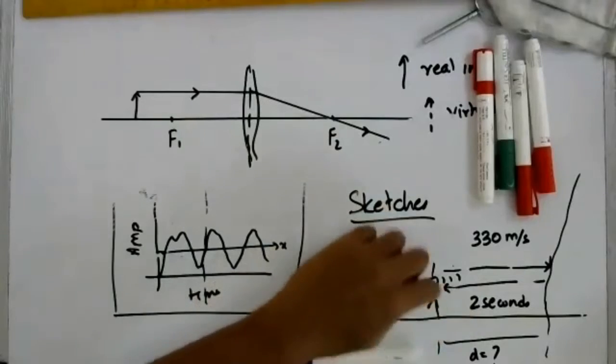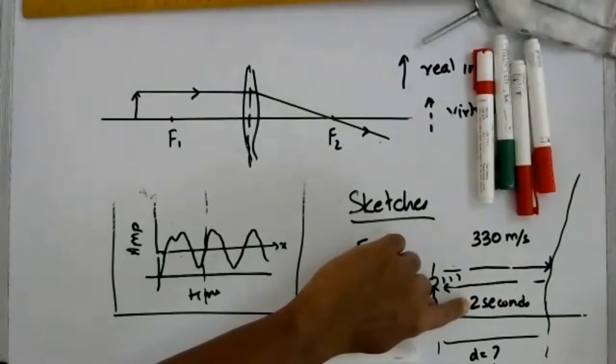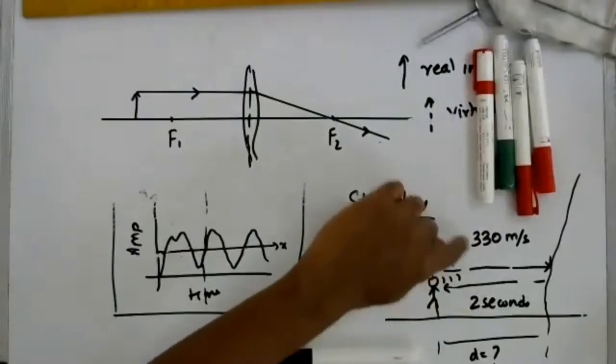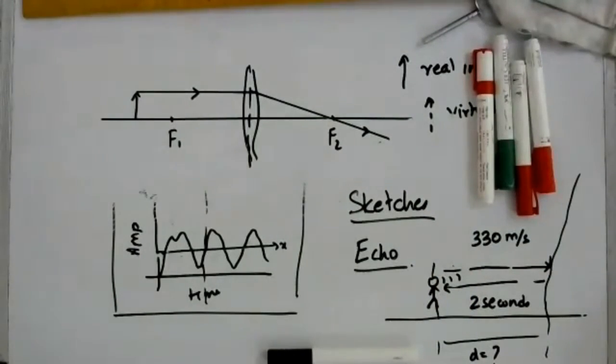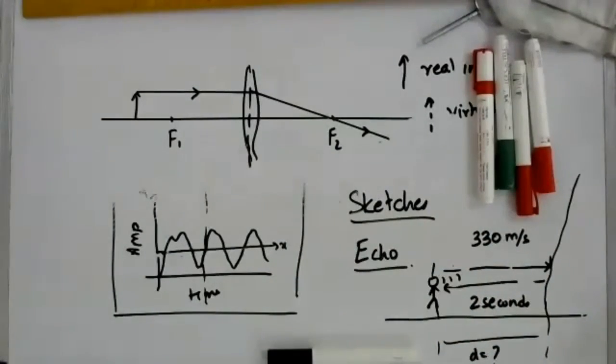If you say that it takes 2 seconds to go over there, and then you multiply the two and give the answer, that will be 2 times the distance for going and coming back, and that will become a wrong answer. So you have to be a little bit careful in echo type questions. Understanding the question is very important. You have to be clear what the question is asking. Then you will be able to answer the question accurately.